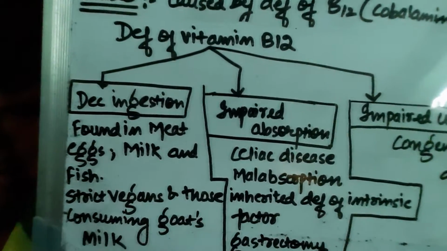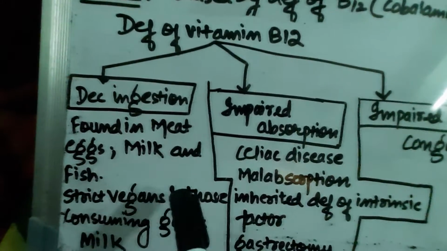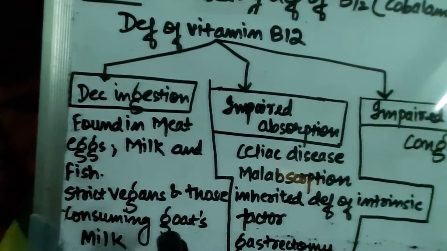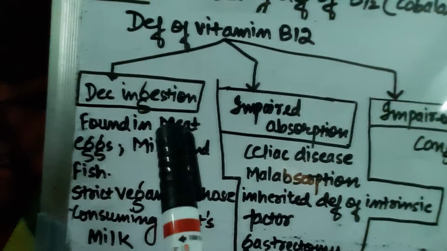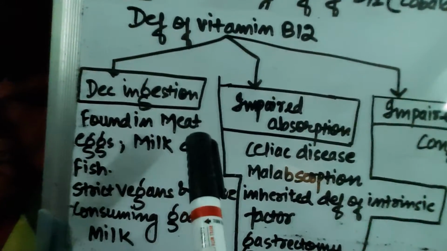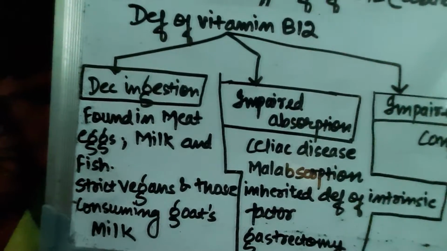Goat's milk is also deficient in folate, which I will describe further. So, those who are strict vegans and those who consume goat's milk and do not take these milk products or eggs or fish or meat, they are more prone to develop vitamin B12 deficiency.